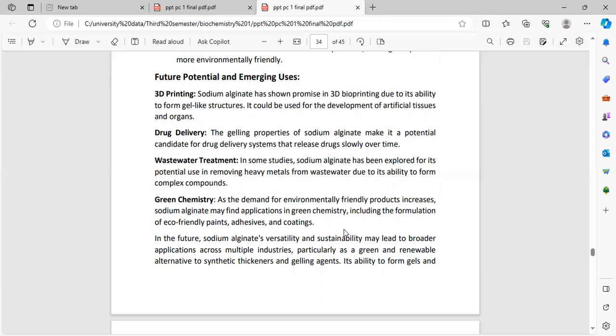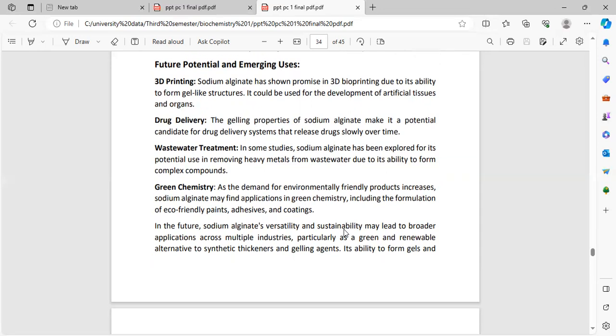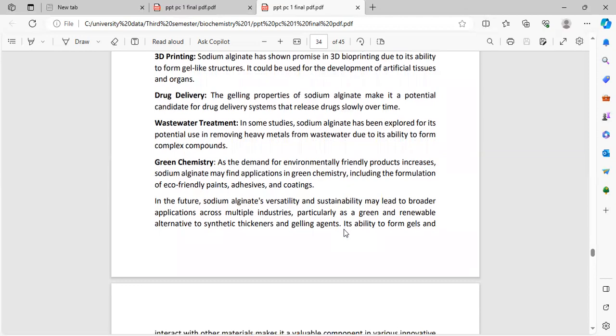Wastewater treatment: in some studies, sodium alginate has been explored for its potential use in removing heavy metals from wastewater due to its ability to form complex compounds. As the demand for environmentally friendly products increases, sodium alginate may find application in green chemistry, including the formulation of eco-friendly paints, adhesives, and coatings.